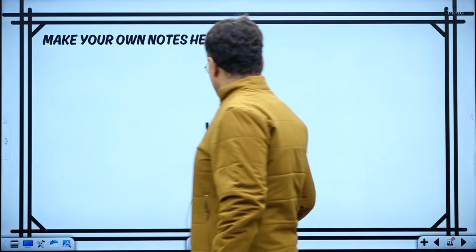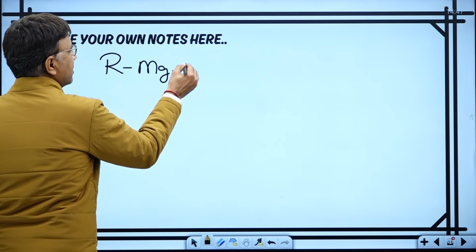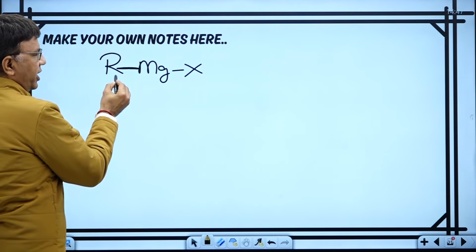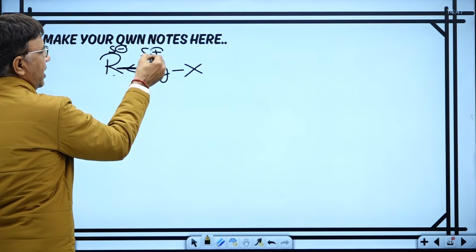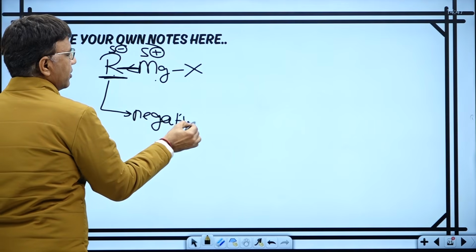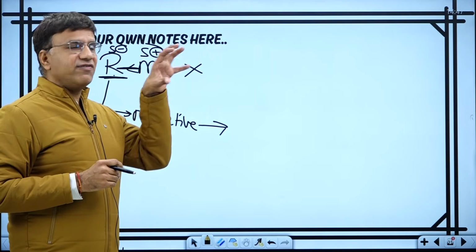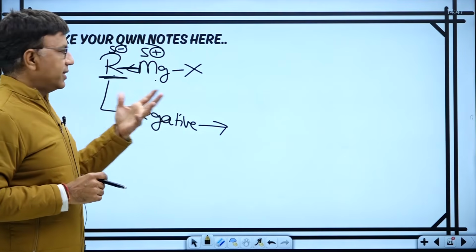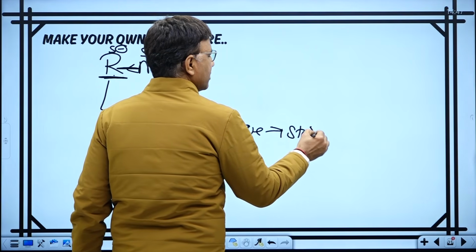Now, there are some important points regarding Grignard. First of all, in Grignard RMgX there is a bond between carbon and metal. Which is more electronegative, carbon or magnesium? Carbon is more electronegative. So there is a delta minus on carbon and a delta plus on magnesium. So there is a negative charge on carbon, therefore it is a base. If carbon has negative charge, this means it can react with H plus, a proton. This means it will act as a base, and it is a strong base.